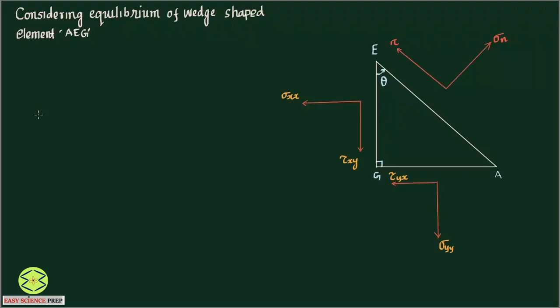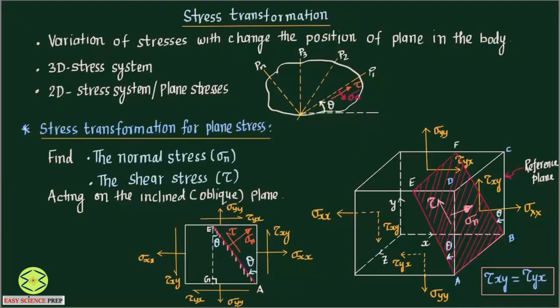I am going to consider the element AEG under equilibrium condition. Now one point we have to understand here, which is very important. Whatever I have shown here are the stresses, but we need to convert them into the forces. To understand that, let's go to the previous diagram.